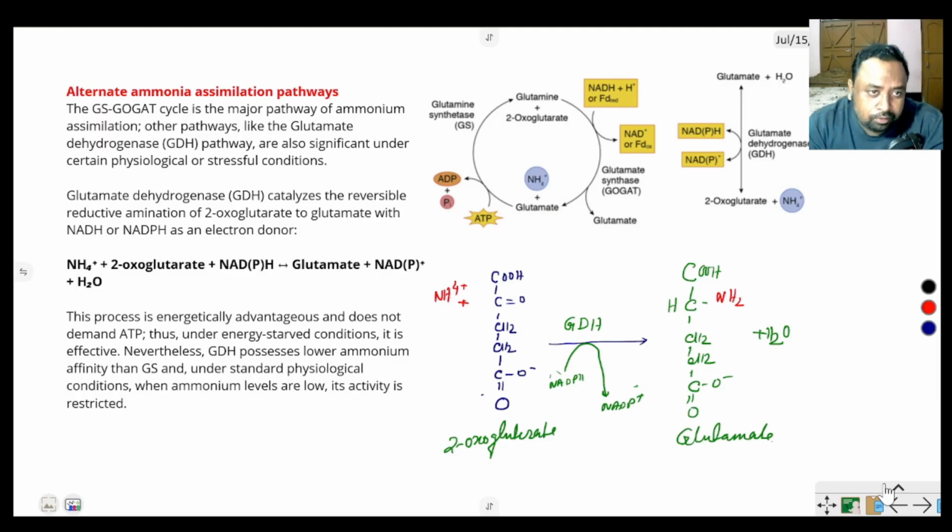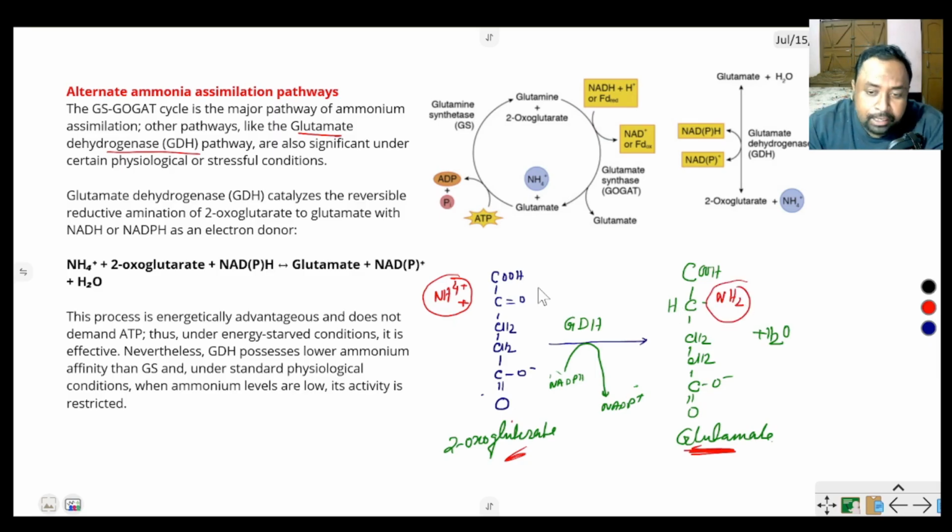The another pathway is the glutamate dehydrogenase pathway. Here the 2-oxoglutarate or alpha ketoglutarate in the presence of ammonia, they attach with the oxoglutarate and produce the glutamate. Okay.